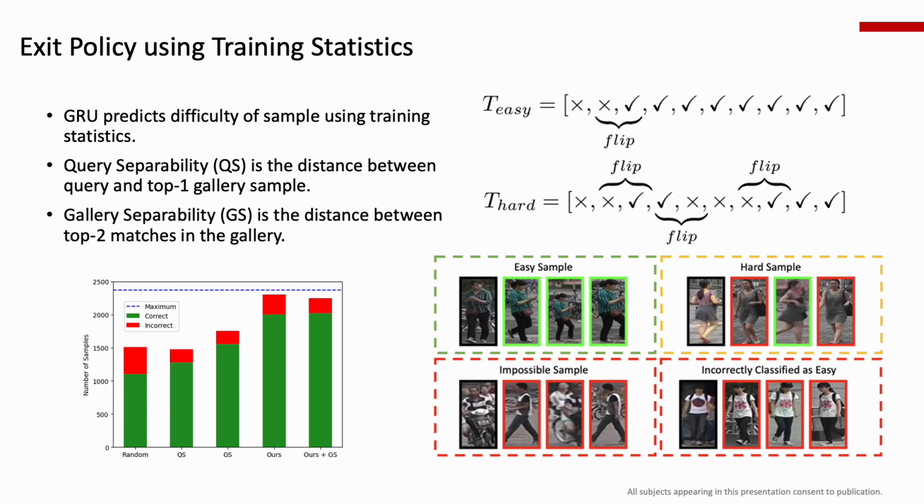At the end of the training phase, if the input flips its decision greater than 3 times, we annotate the sample as hard. For very high number of flips or entropy, we annotate the training sample as impossible or noisy and can exit early to save computation. The GRU coupled with distance heuristics such as the gallery separability distance between 2 matches, which are the top 2 matches of the gallery set, achieves the best performance as seen in the left figure.